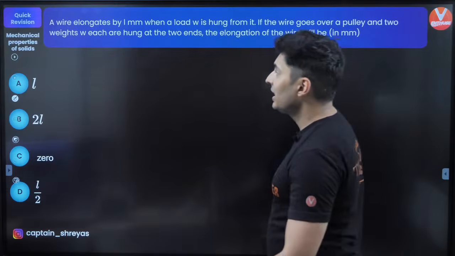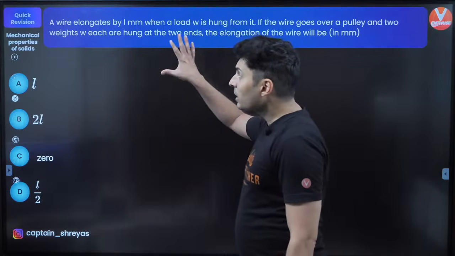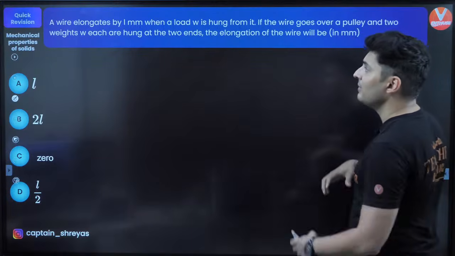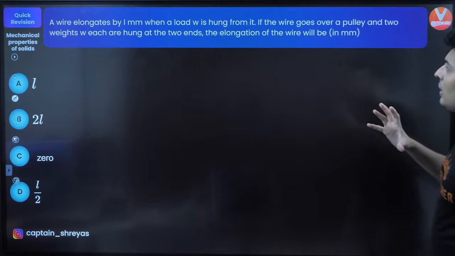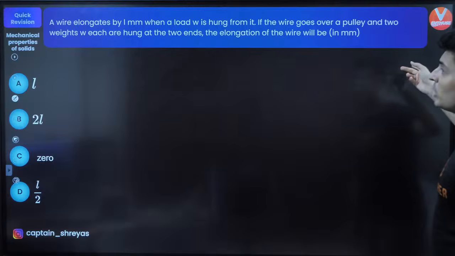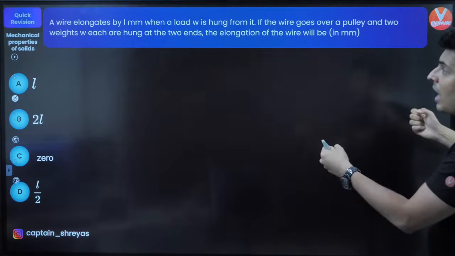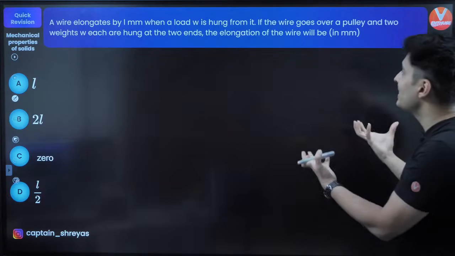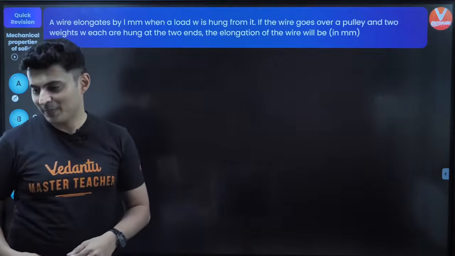All right. So let's move on to the next question. There is a wire which elongates by L millimeter when a load of W is hung from it. If the wire goes over a pulley and two weights W each are hung on the two ends, then what will be the new elongation?